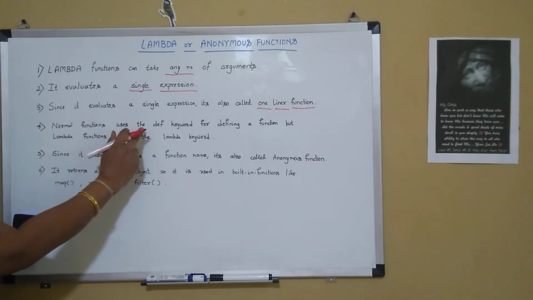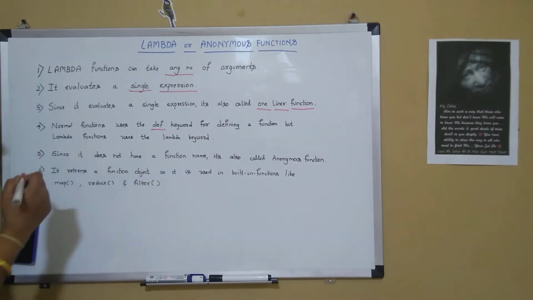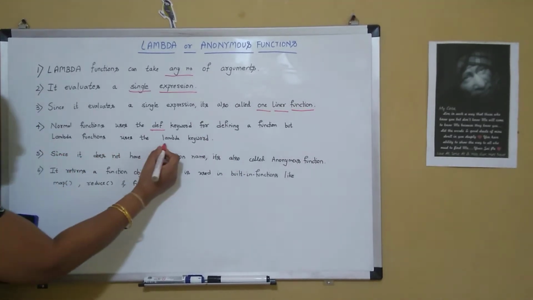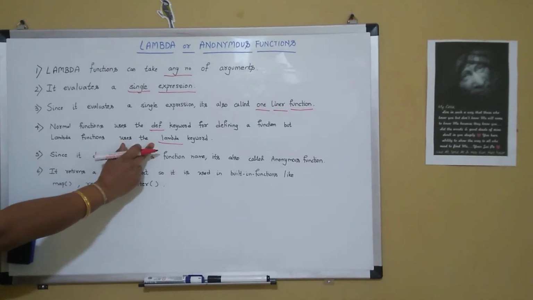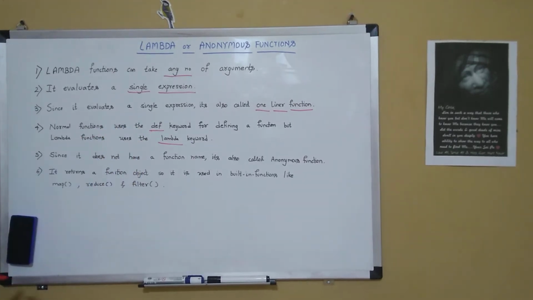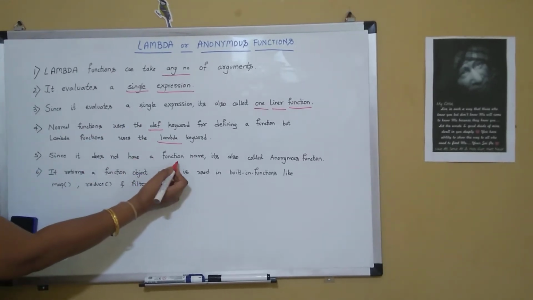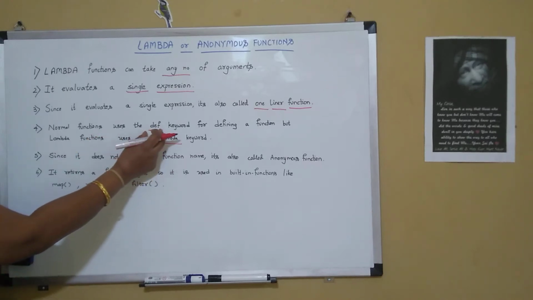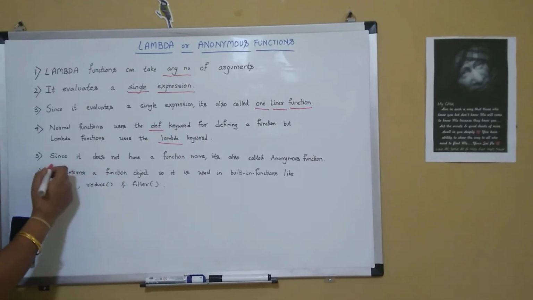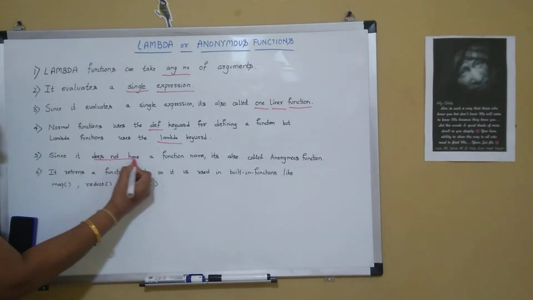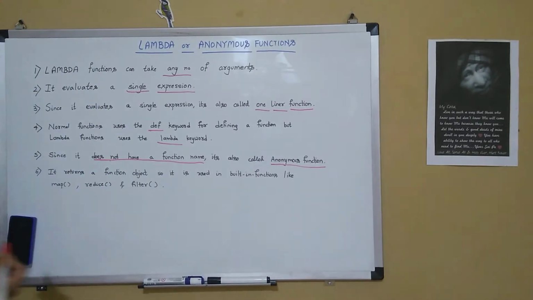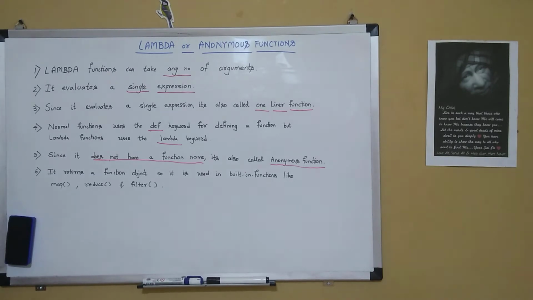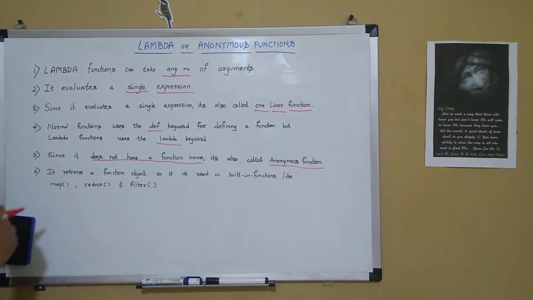Normal function uses the def keyword for defining a function, but lambda functions use the lambda keyword. So for lambda function, we use the lambda keyword and not the def keyword, since it does not have a function name. In normal functions, we say def and then we say the function name. But in lambda, we do not have a function name. So it is also called an anonymous function. Anonymous means something which does not have a name. So lambda functions are also called anonymous functions.